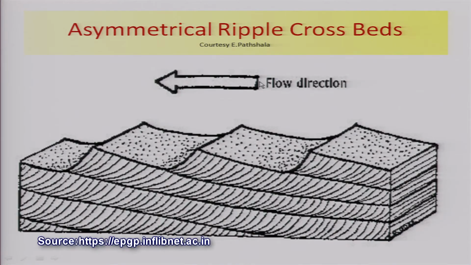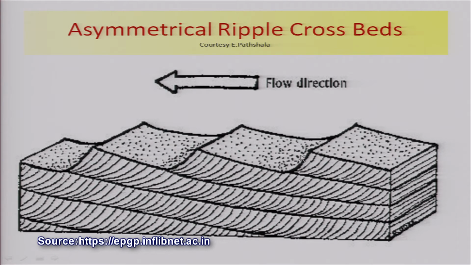What happens in asymmetrical ripple? You have one direction of flow. Water moves from one direction to the other. Here you can see the grains move from one end to the other end, go up to a particular height, and then start what we call avalanching. This is the word which we commonly use, avalanching, and then again transported, and then again go up to a particular height, and again avalanche. So, in this process, the beds which are formed are curved.